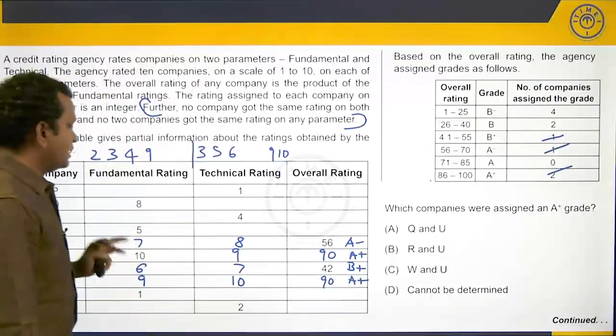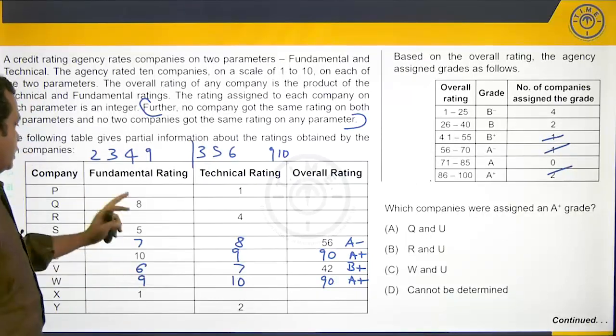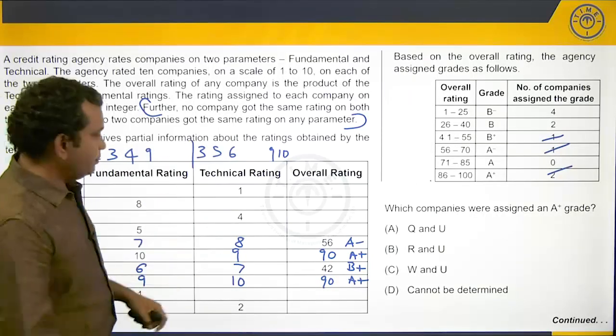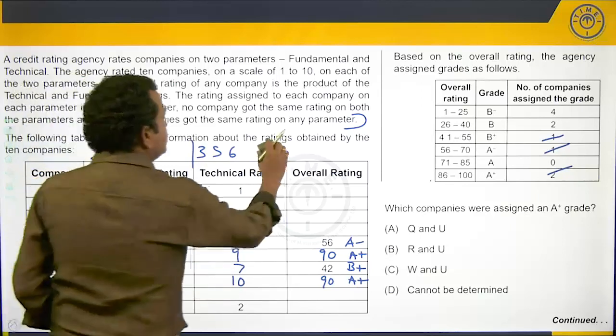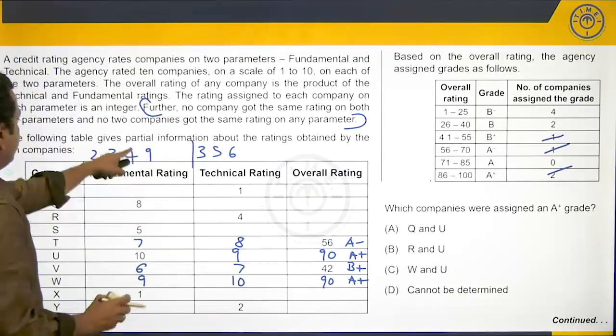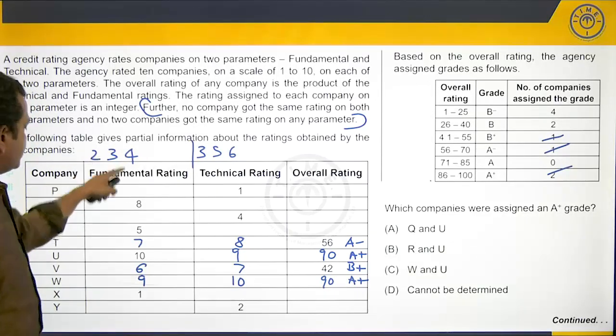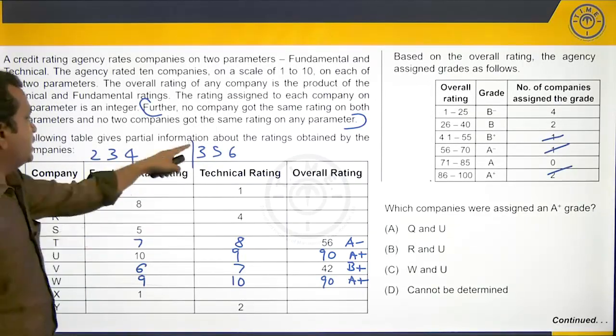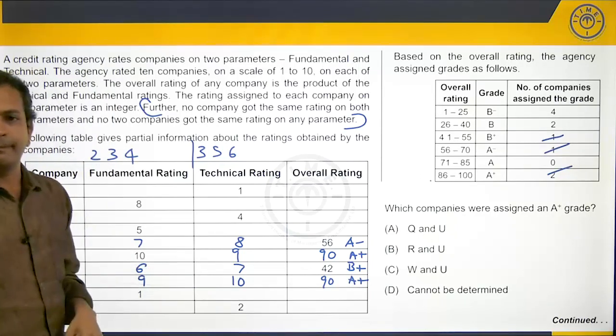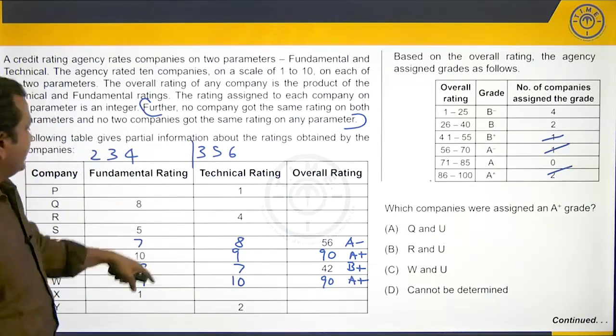These 6 companies are something that we need to account for. Now, out of the available values, we took care of 9 and 10, so these two are out, and here we have plotted 9 in. So, this is out. So, we have 2, 3, 4 which will come here and 3, 5, 6 which will come here. Now, what is the maximum rating?